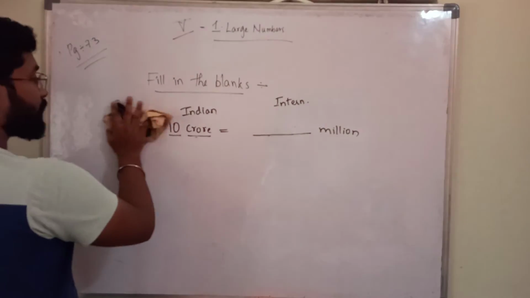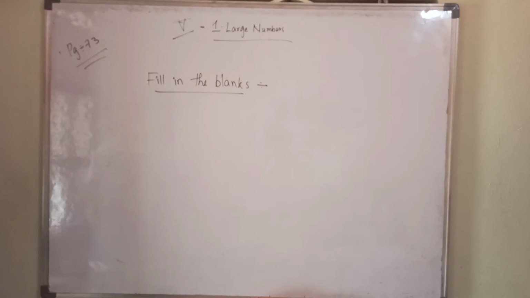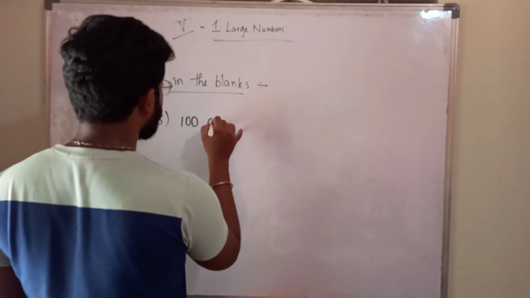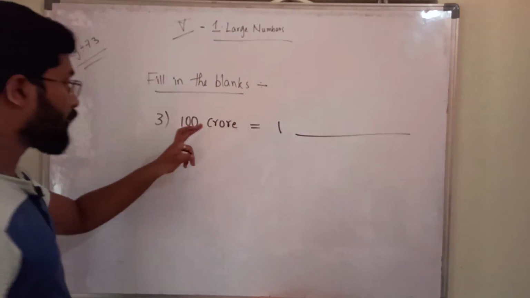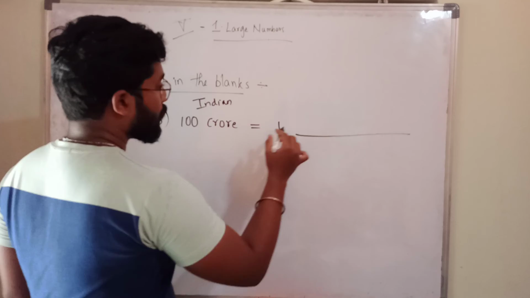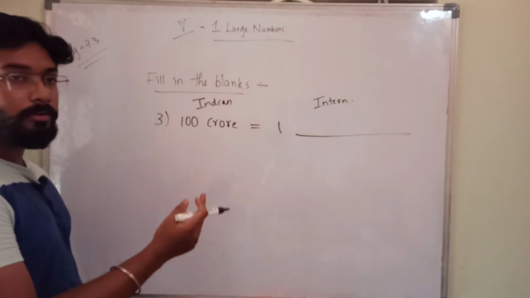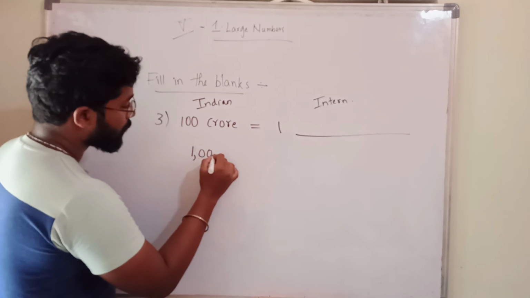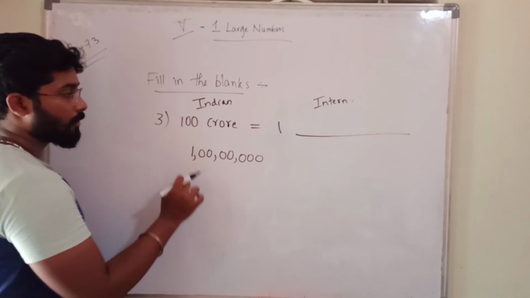I am taking so much time for these fill in the blanks so that you can understand them very clearly. Okay, I should not take such time. 100 crore is there. So see this one, you will understand what I am saying carefully. If you can't understand, see this once again. 100 crores is there. This is Indian, no? Crores means you will get Indian. This is international. In which form do you want it? You want it in international. Okay. So let us see. 1 crore means like this we will represent. This is 1 crore into 100.